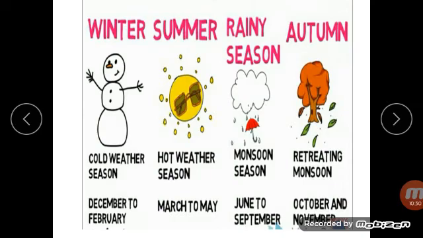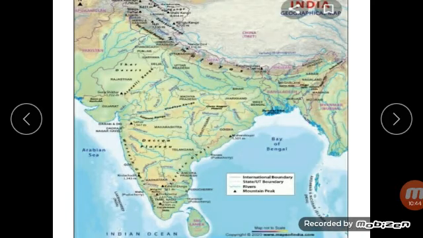The coastal areas experience mild weather. You know which are the coastal areas? Like Tamil Nadu, Kerala, they have mild weather. Mild weather means neither hot nor cold. But it is very cold in the northern mountains. This is followed by very cold weather and fog.